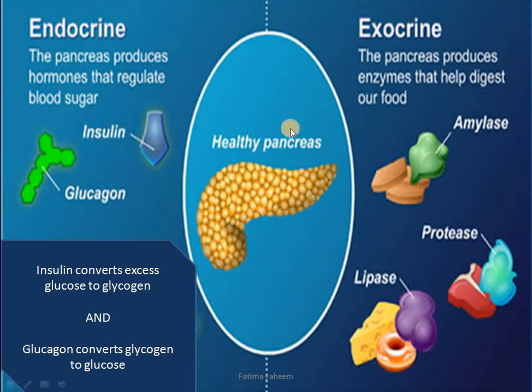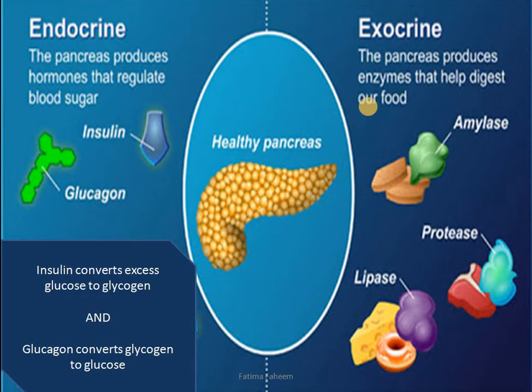On the other hand, the pancreas also acts as an exocrine gland because it produces enzymes that help in digestion of our food. For instance, if you have read in Animal Nutrition, pancreatic juice is released by the pancreas and poured via the pancreatic duct into the first part of the small intestine called the duodenum.